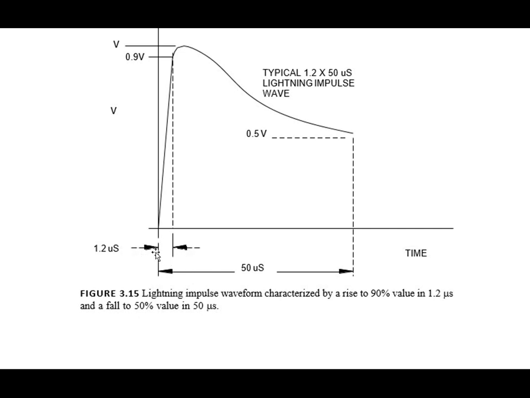So we can see that due to the transient in lightning, 90 percent of the total value is achieved in only 1.2 microseconds, and again it decreases to 50 percent in 50 microseconds. It takes 50 microseconds to decrease to half the voltage.